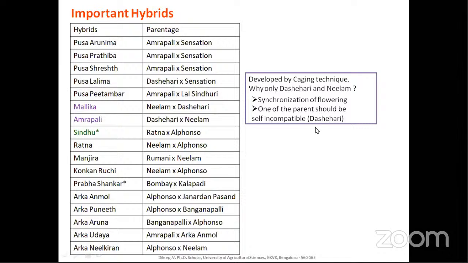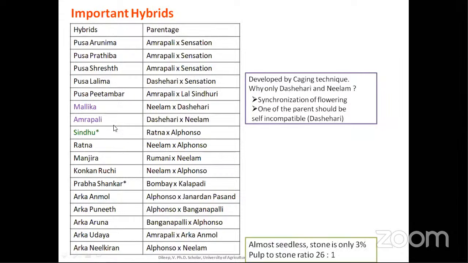Dashari is one of the self-incompatible varieties and Neelam is the regular bearer. So considering these things, Neelam and Dashari are chosen, and the first two hybrids released were Mallika and Amrapali. And Sindhu, why is it important?